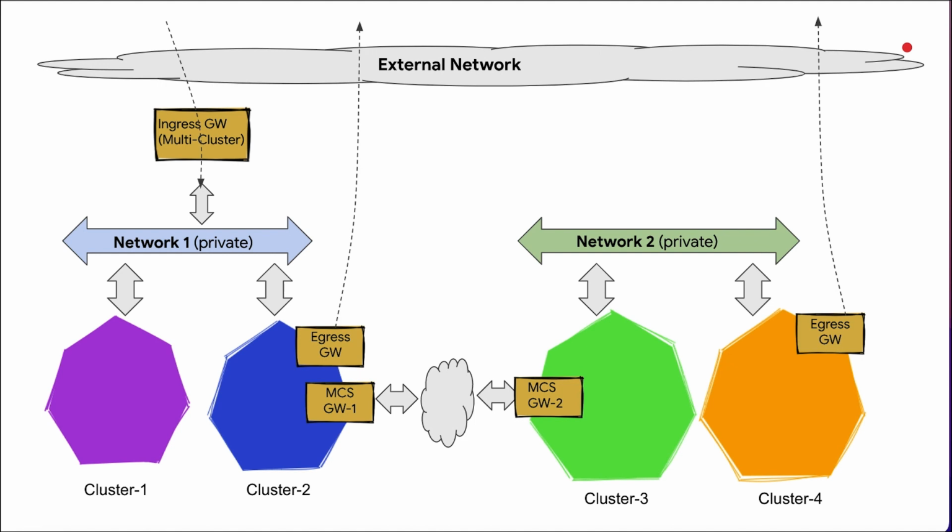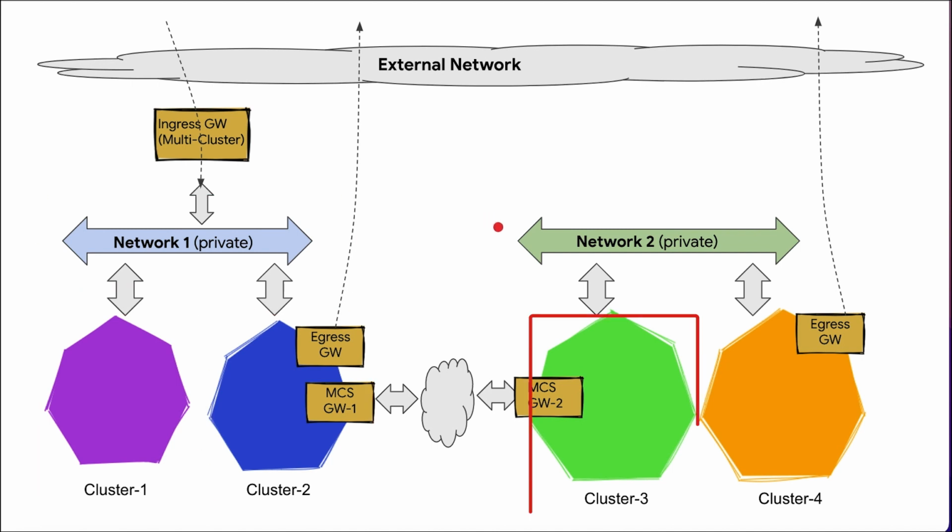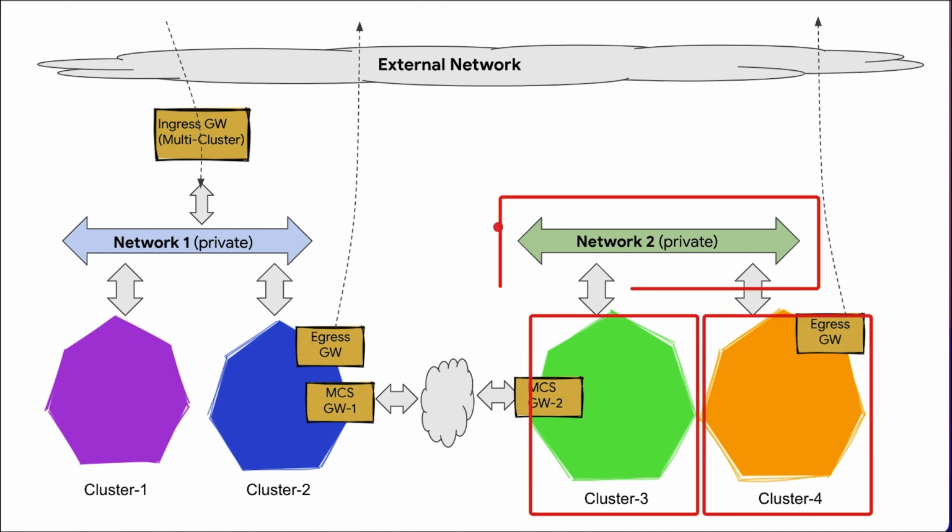This diagram shows four clusters that belong to a single cluster set or mesh. This topology might be described as multi-network, multi-cluster. It is multi-network because, as you can see, there are two networks here. Cluster 1 and cluster 2 run on network 1, and cluster 3 and cluster 4 run on network 2, while all of these are part of the same cluster set or mesh.